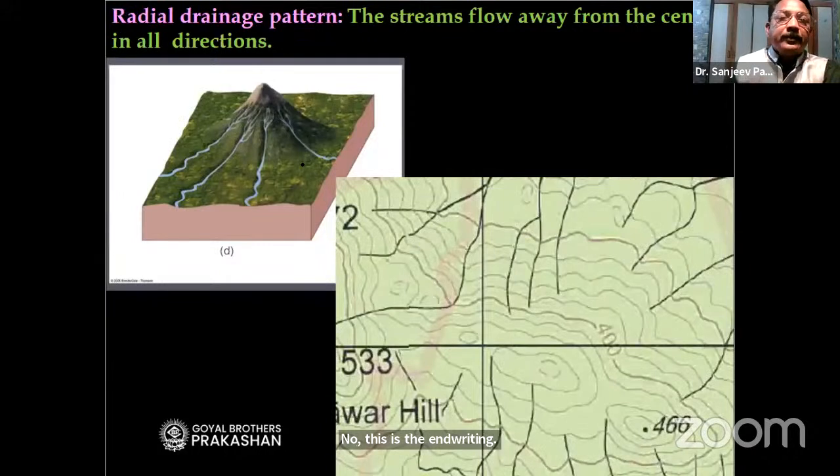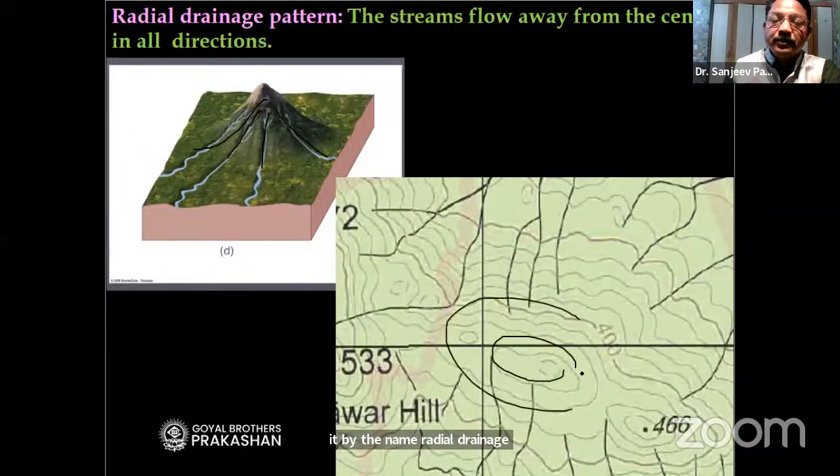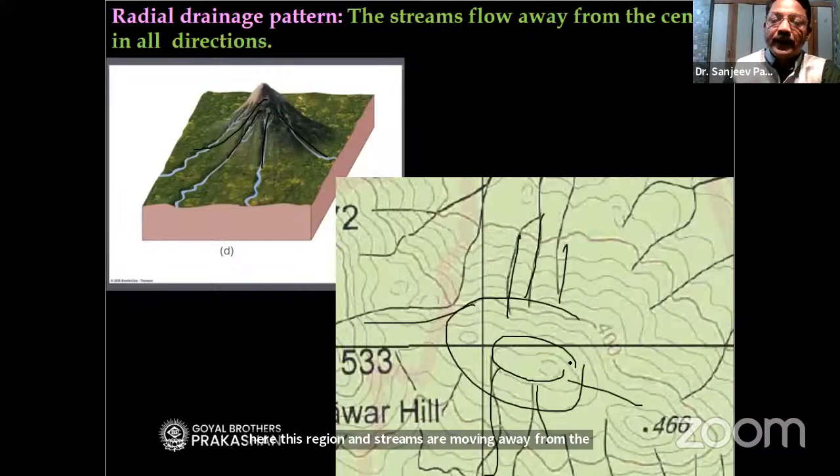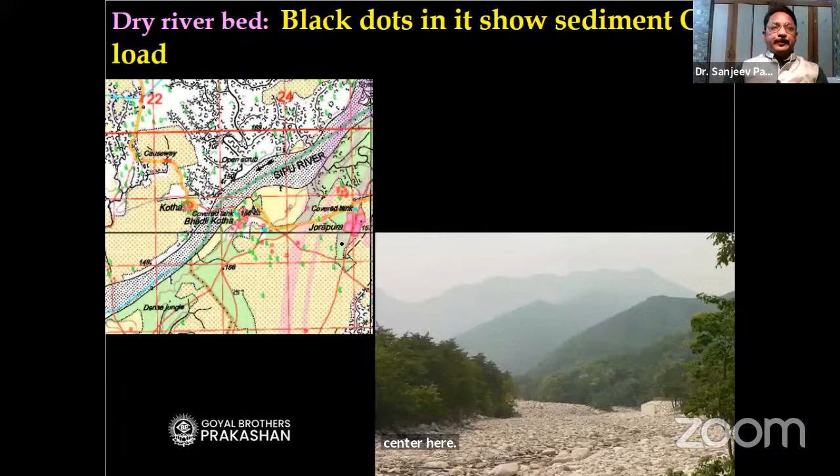Okay, now look here. If there is a hill, the rivers will be flowing in all directions. We call it the radial drainage pattern. So you can see here this hilly region, and the streams are moving away from the center. So this is called the radial drainage pattern.